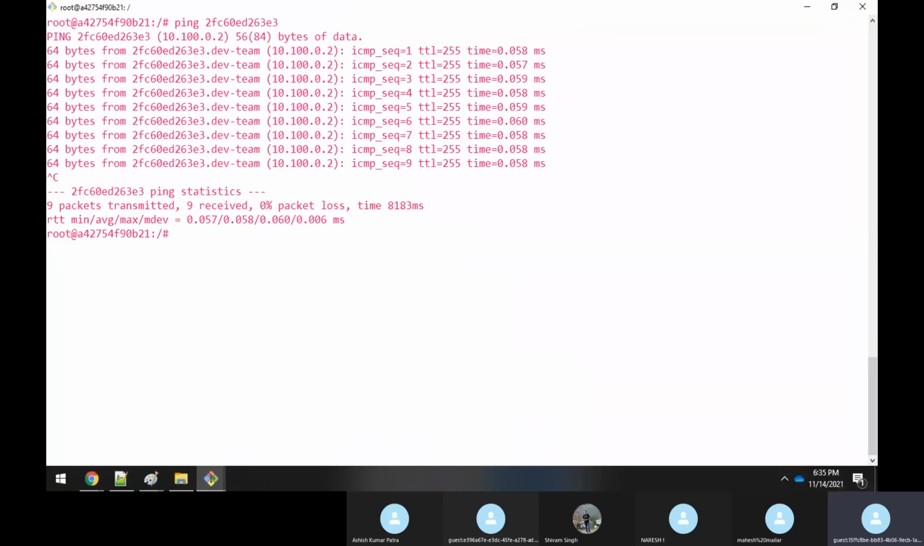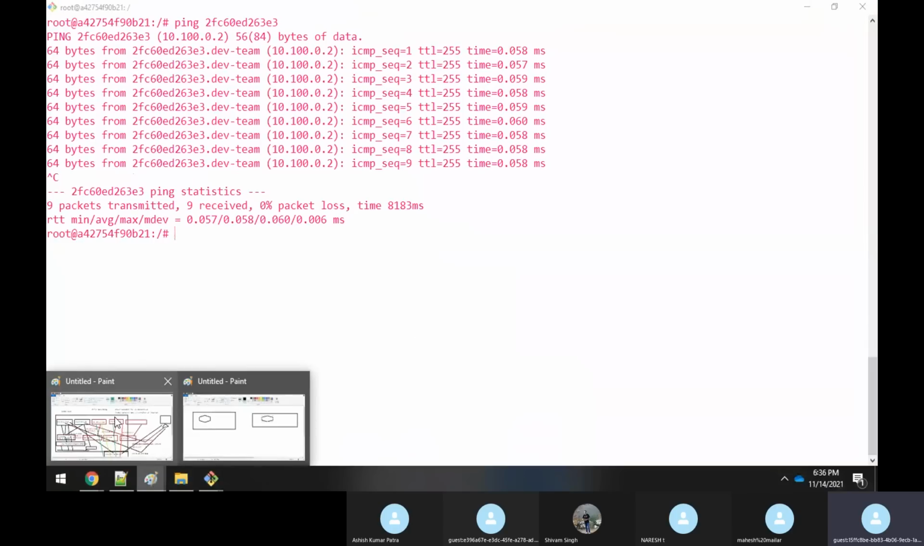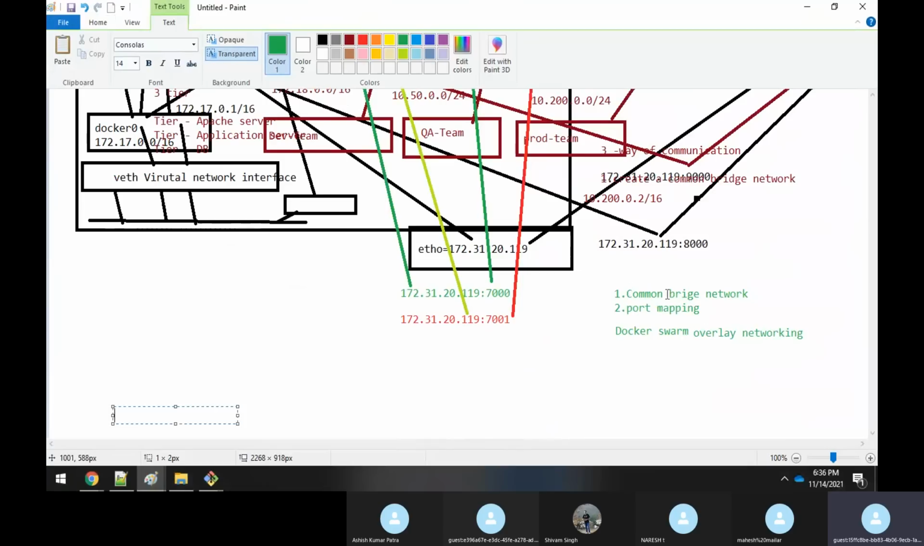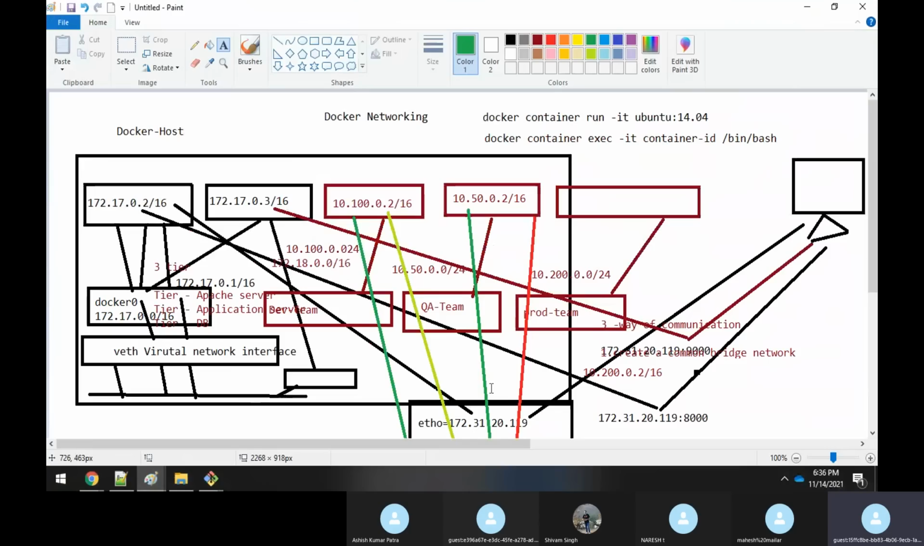Now the question comes: I'm having these 2 different containers which are running under 2 different bridge networks. Now I want them to communicate with each other. We know there are 2 to 3 methods. One is a common bridge network and the other is port mapping. So let me check how to work with port mapping, sir.